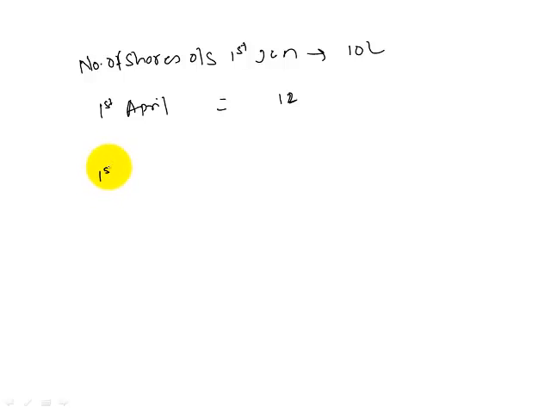Number of shares issued on 1st of July is 20 lakhs. Calculate weighted average number of common shares outstanding during the year and calculate EPS if profit after tax is 100 lakhs.